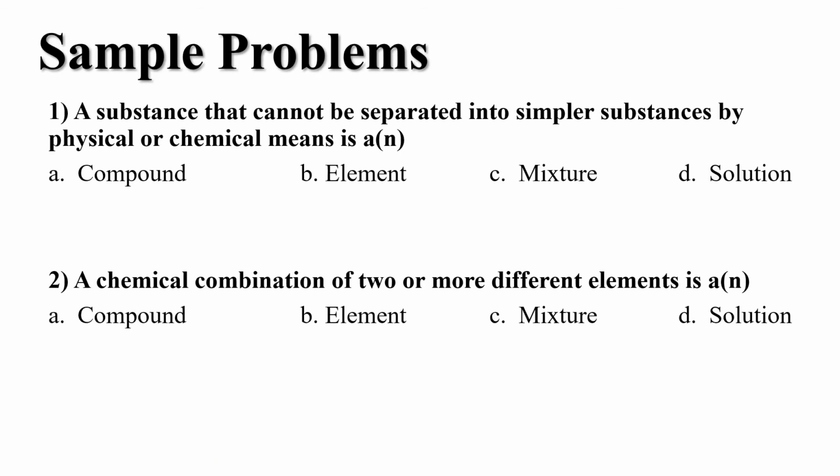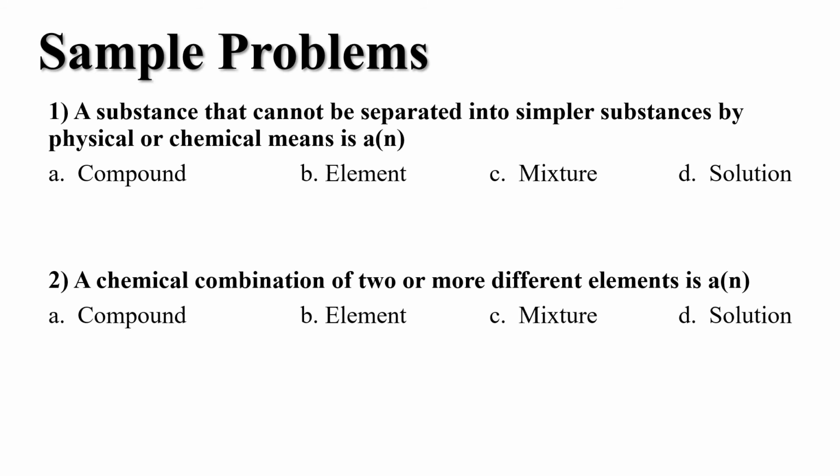Okay, some example problems here. A substance that cannot be separated into simpler substances by physical or chemical means is what? Yep, it's an element, B. Number 2, a chemical combination of 2 or more different elements is called what?